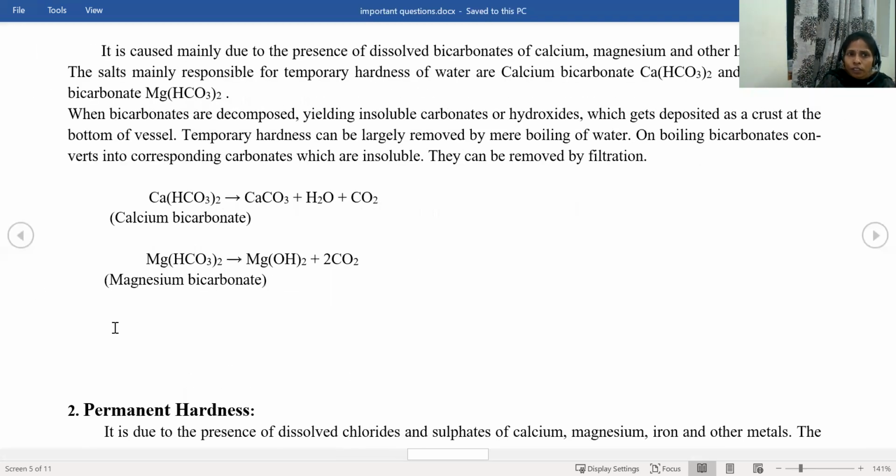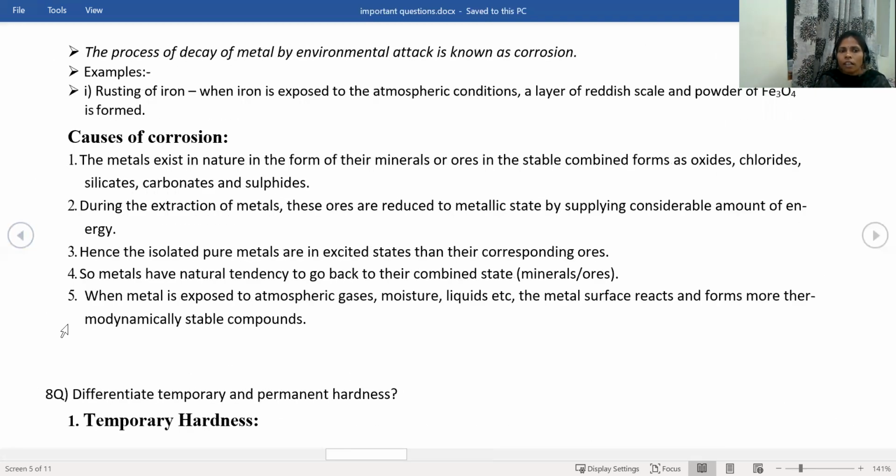And the next question: differentiate temporary and permanent hardness.